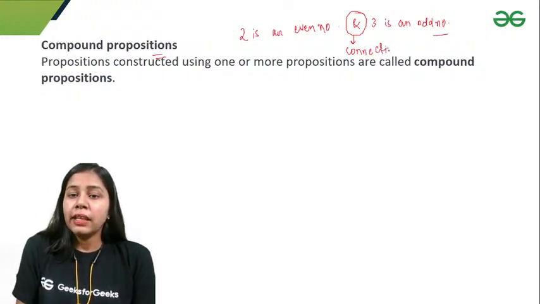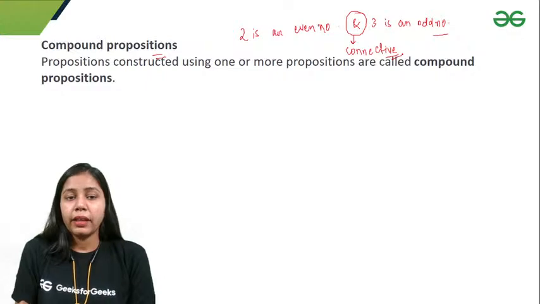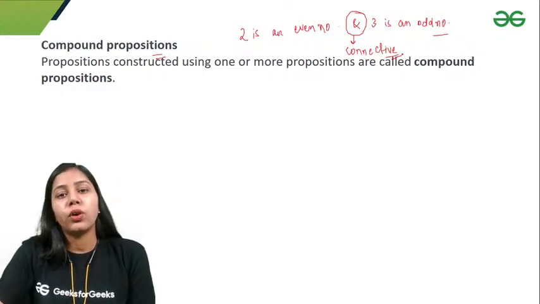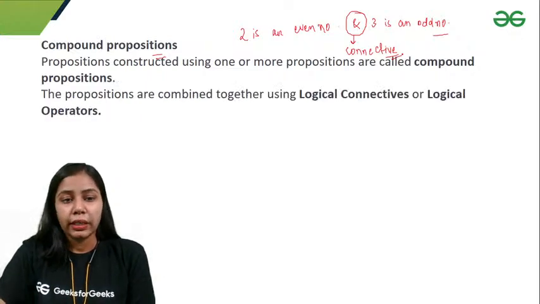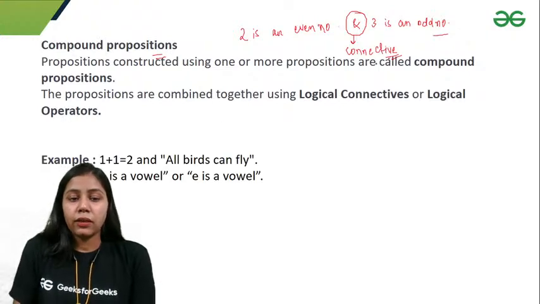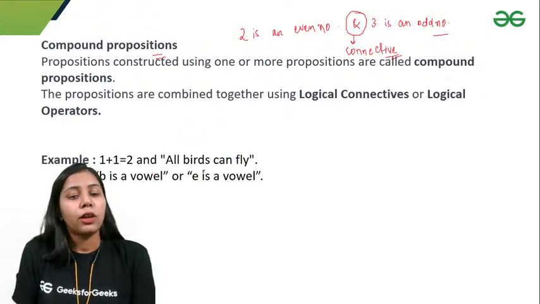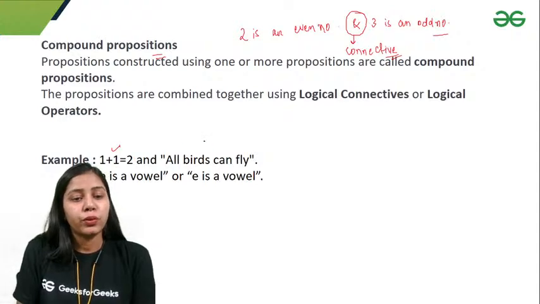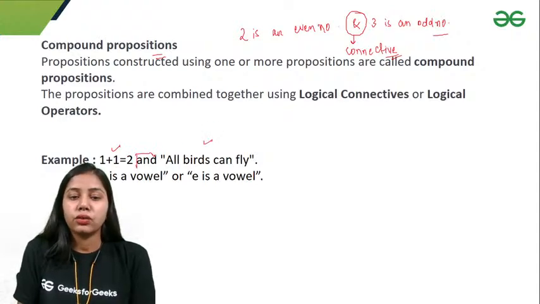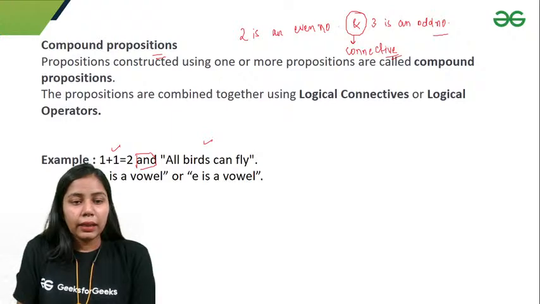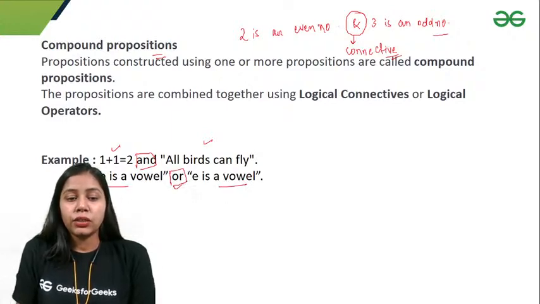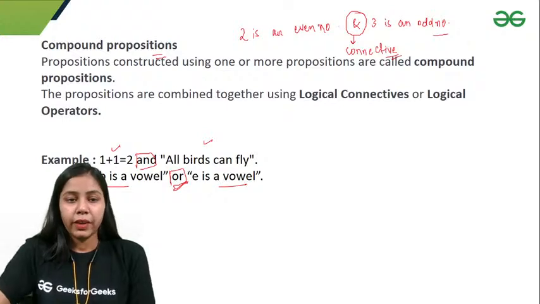So this is basically a connective, right? We join two or more propositions using connectives. Like this: 1 plus 1 is equal to 2 and all birds can fly. We have two propositions here and we have combined them using "and". The next one is B is a vowel or E is a vowel. So we have combined this using "or", right?